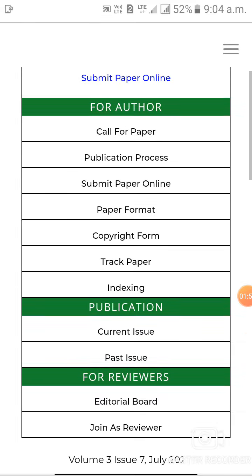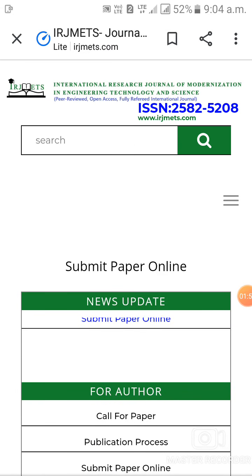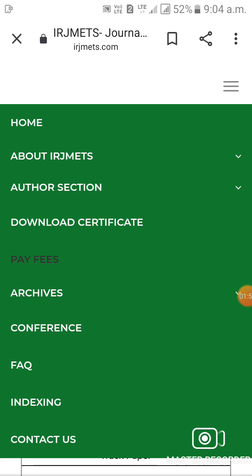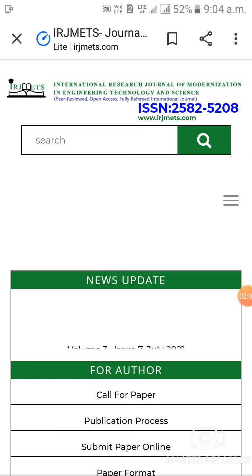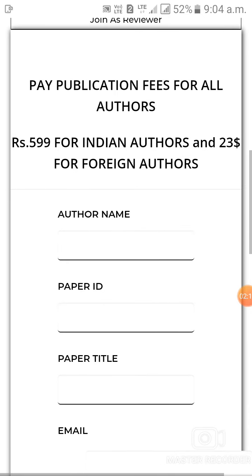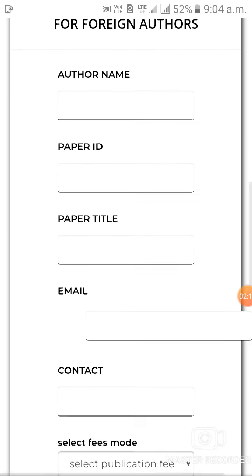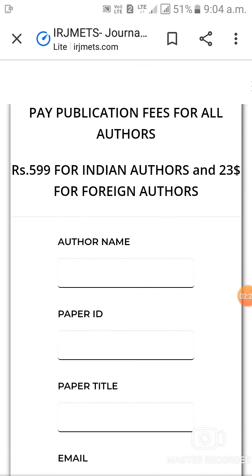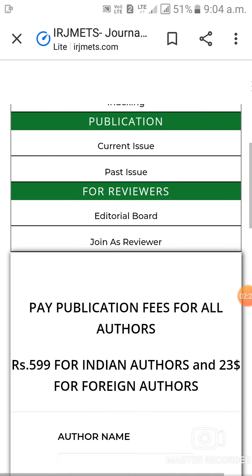In the right side menu, just click on it and click pay fees. We will see how much it costs to publish your paper. For Indian authors the publication fee is 599 rupees, for foreign authors $23. Enter your author name, paper ID, paper title, email and contact, and then submit. Finally your paper will be published within 4 hours and we will get an e-certificate regarding the publication.